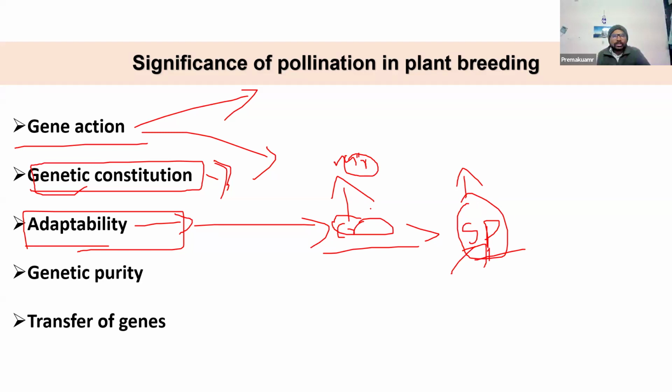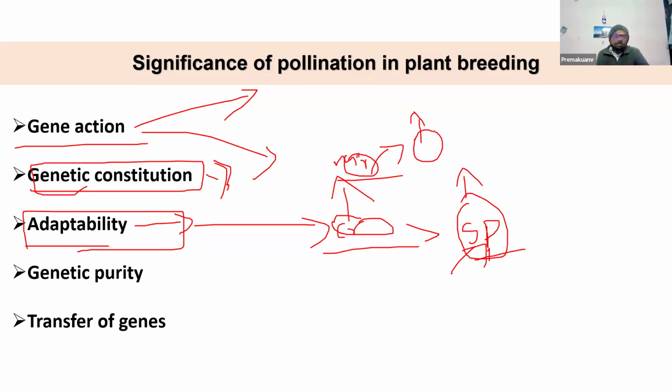But when an uncertain climate comes, for example due to climate change, if you want to survive in that climate you need to change; the adaptability mechanisms have to take place immediately. In cross-pollinated crops, because they are amenable to cross-pollination, there will be a production of high recombinants. If any one of the recombinants is very good for that particular environment, it will survive and reproduce more. It will be selected by nature.